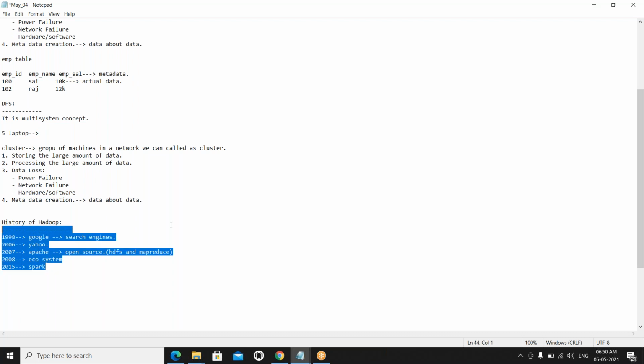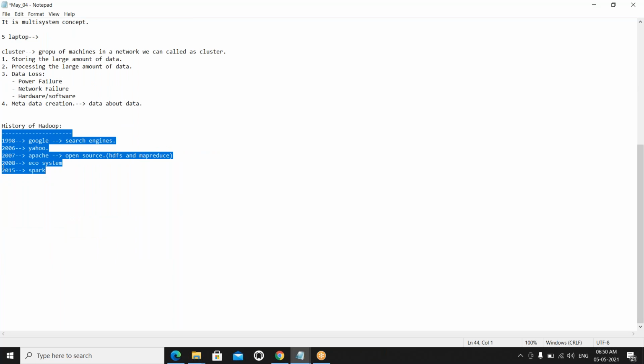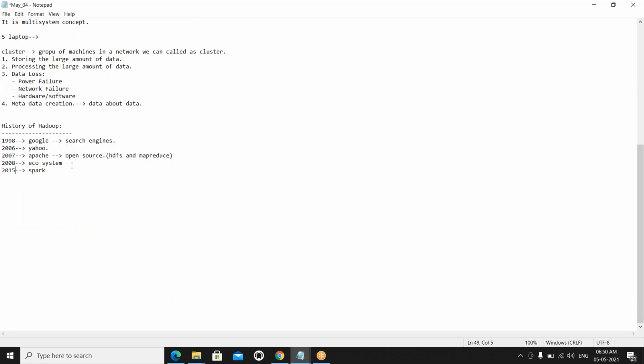So this is the history of Hadoop. From 2008 to 2014 we used the Hadoop ecosystems like Hive, Impala, HBase, Cassandra, MongoDB. For processing, from 2014 onwards we are using Spark only. With Hive and Impala, a backend MapReduce program runs for all the Hadoop ecosystems, but it takes some time to process the data.